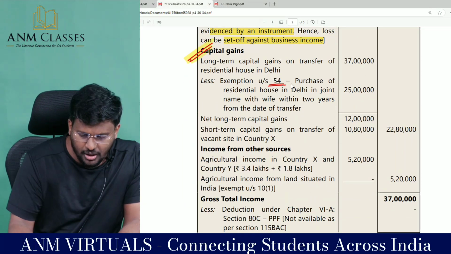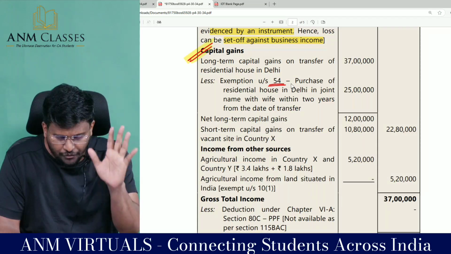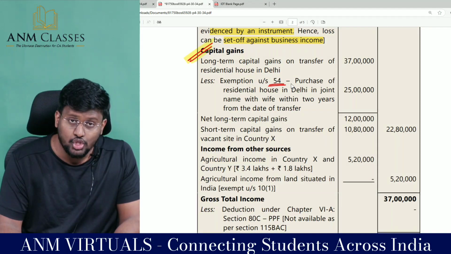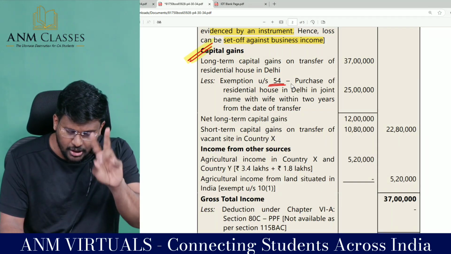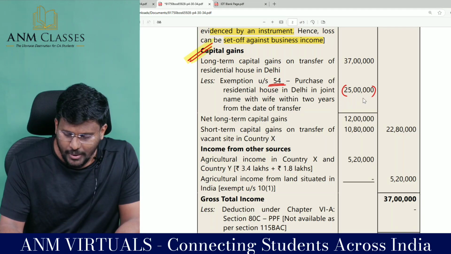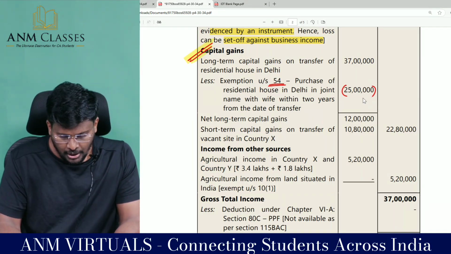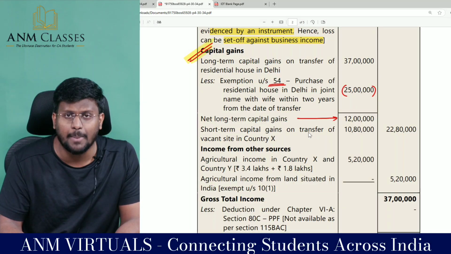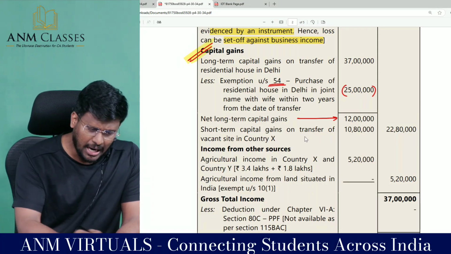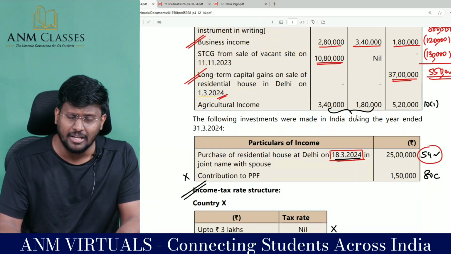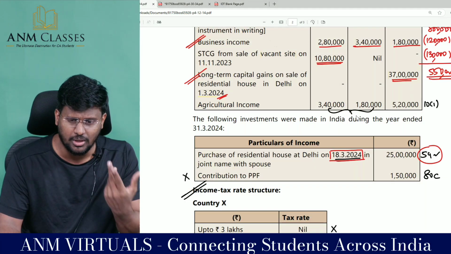Less exemption under 54. Purchase of residential house in Delhi in joint name with wife within 2 years from the date of transfer, 25 lakh is eligible for exemption or deduction, whatever it may be. So the taxable long term capital gain is 12 lakh. We can't do anything with regard to short term capital gain. It is fully taxable. No deduction or allowance or nothing is available.